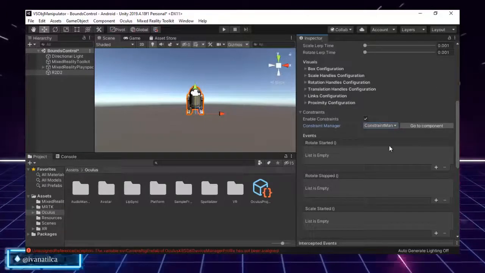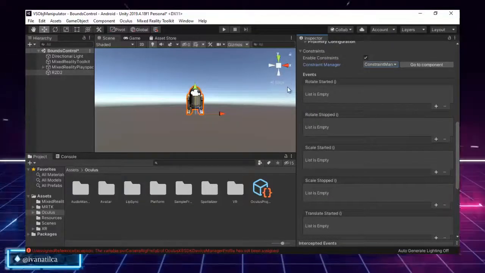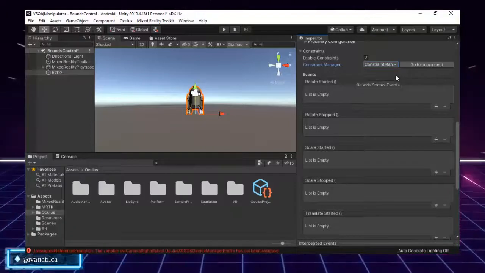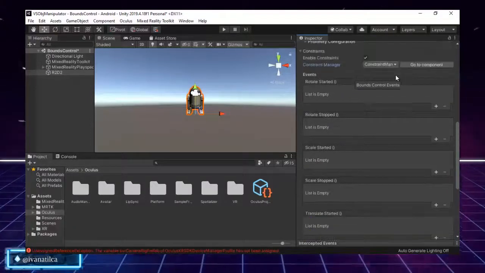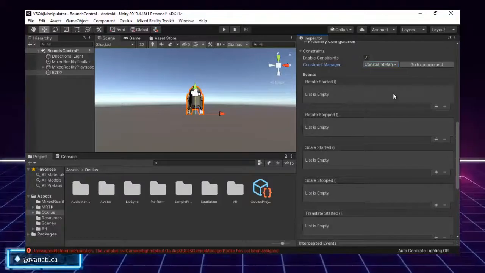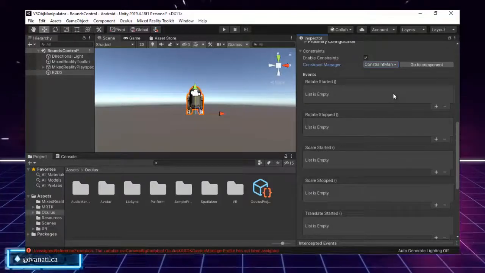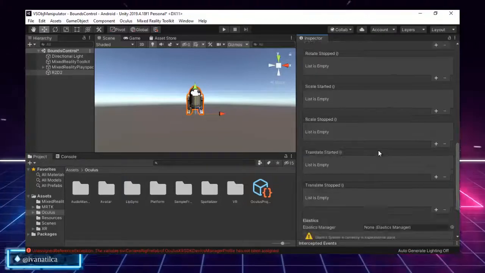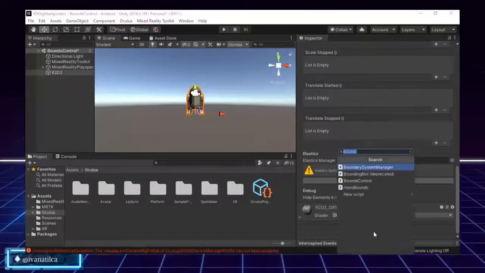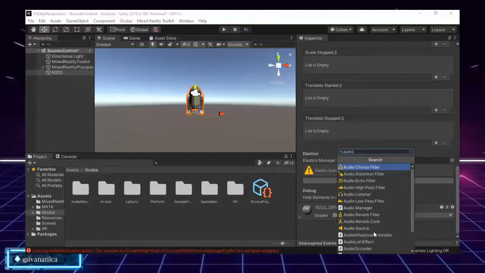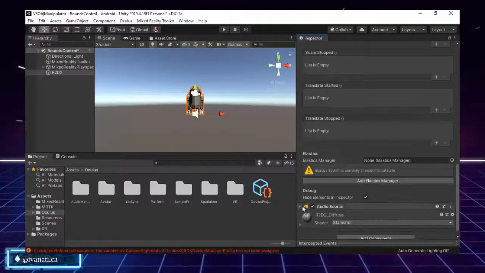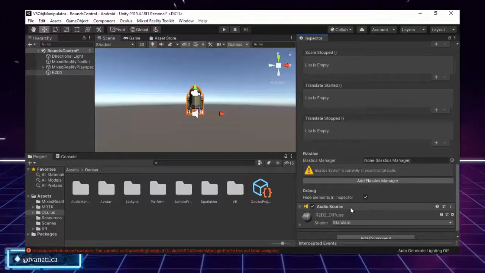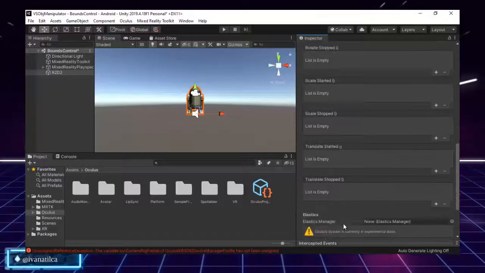And then we have the events. We didn't cover the events in the last video of object manipulator, because I didn't want to get deeper into doing different stuff than the component by itself. But for this opportunity, I will try to add an audio source. This component will help me work with different sounds. We'll cover this specifically in another video, but for now, you can see that I just added an audio source.